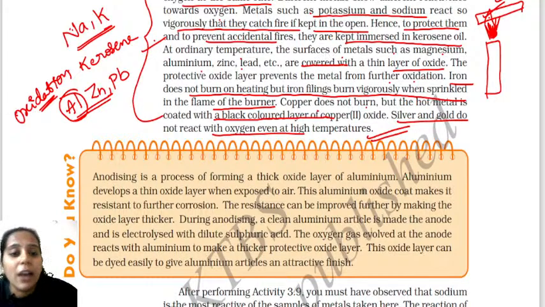So what are we doing now? See, now most of the metals are not reacting with the what? Oxygen.